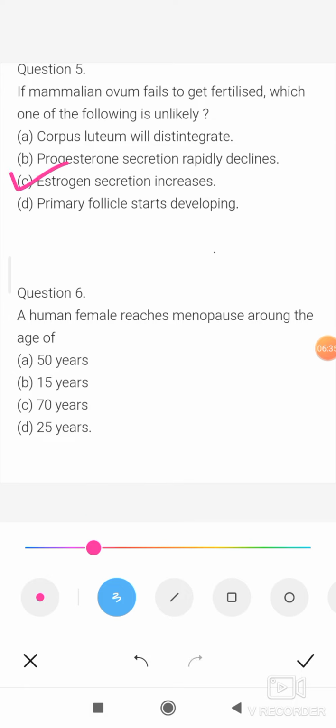Question number 6. A human female reaches menopause around the age of. The correct option is A, 50 years.